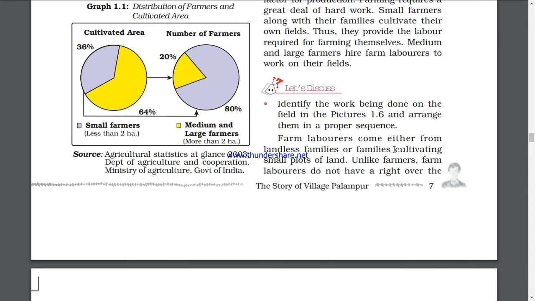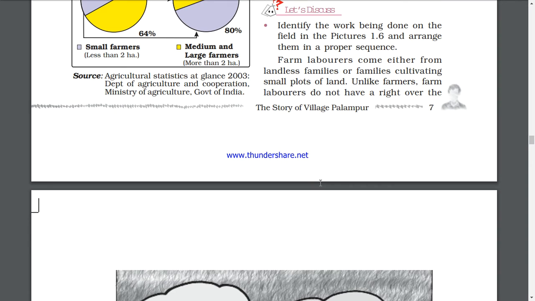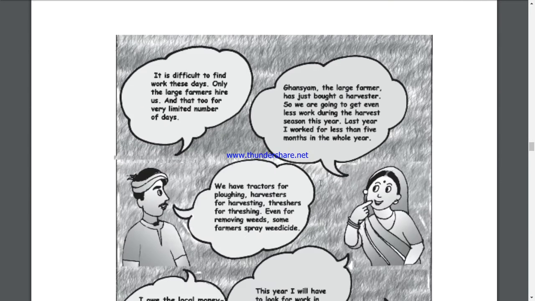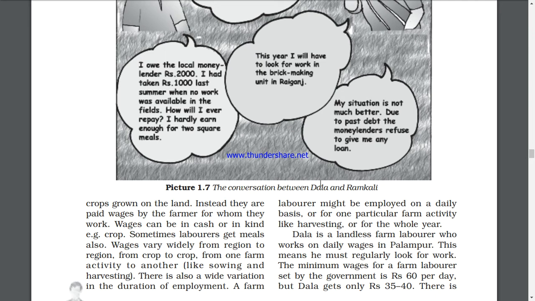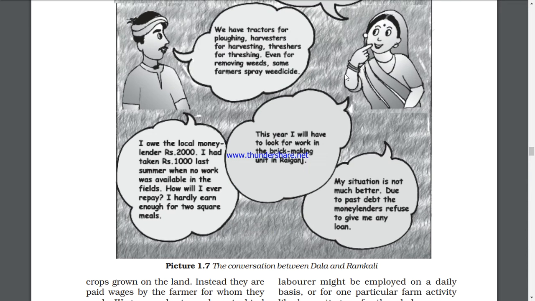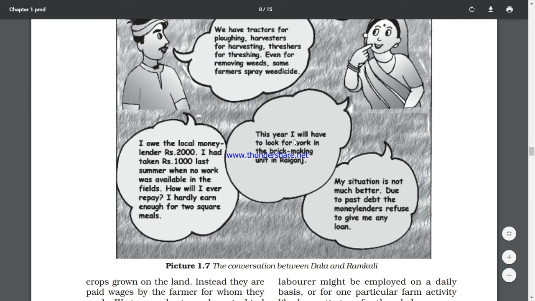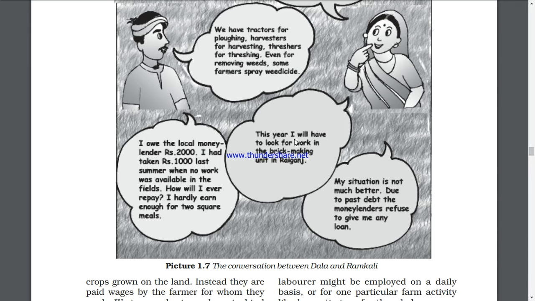Farm laborers come either from landless families. Now how did the labor come? The farm labor came from landless families and families cultivating small plots of land. Unlike farmers, farm laborers do not have a right over the crops grown on land. You can read this dialogue box which is given in your book, and it's very interesting, children. Please do read it so that you come to know what is exactly written in this.